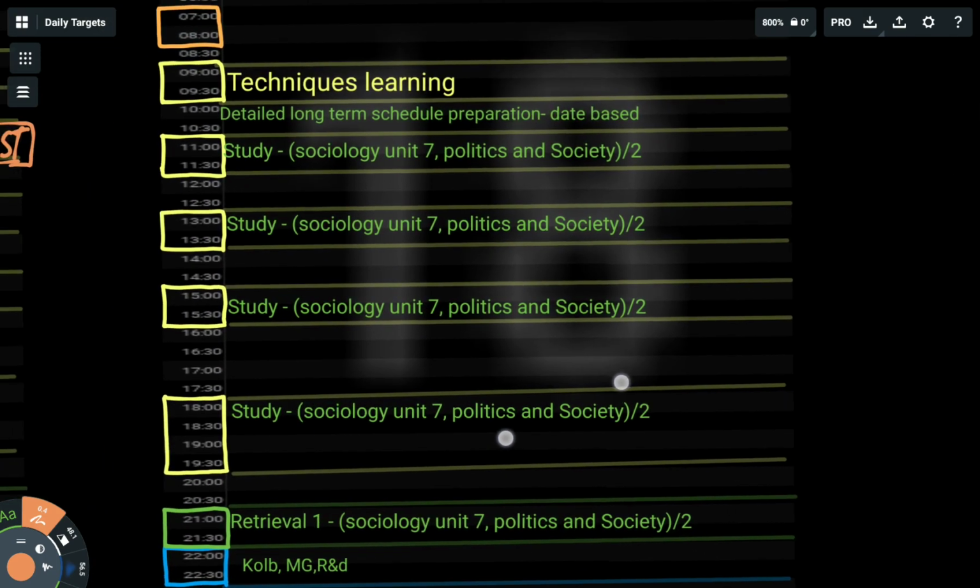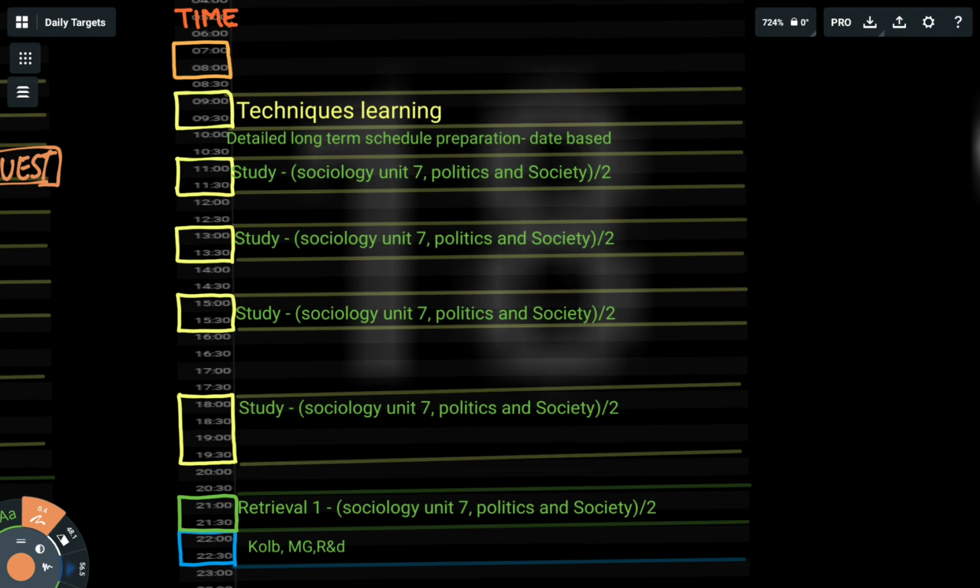As you can see, today is 18th of July, and from 9 to 10 I will do technique learning. Okay, and from 10 to 11 I will do long-term schedule planning. And from 11 to 12 I have these 4 study blocks: 11 to 12, 1 to